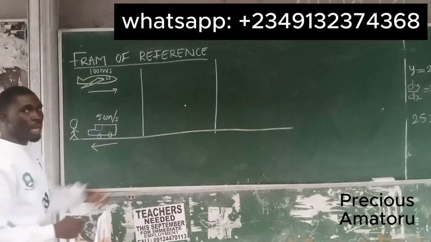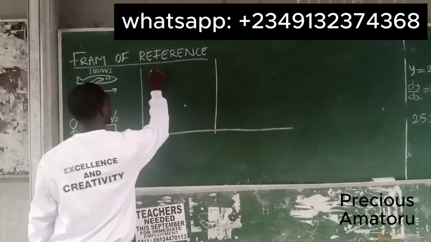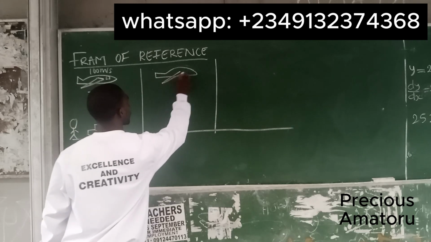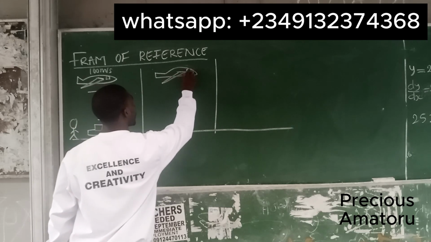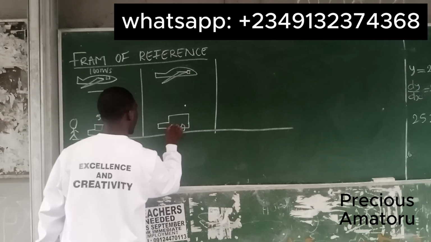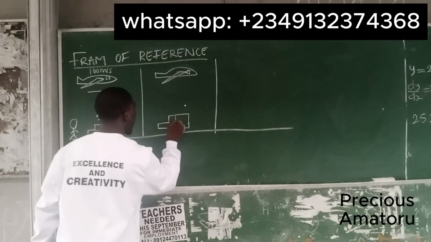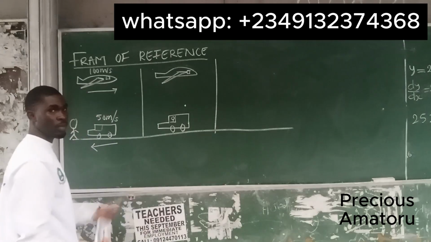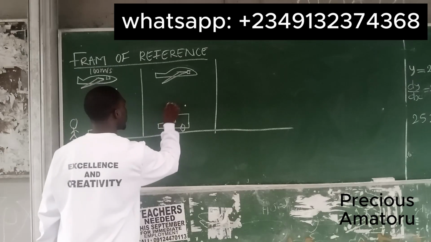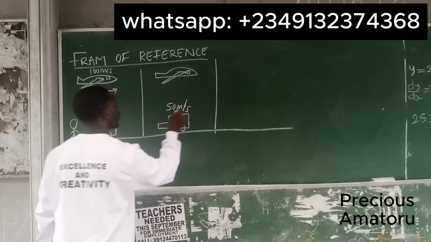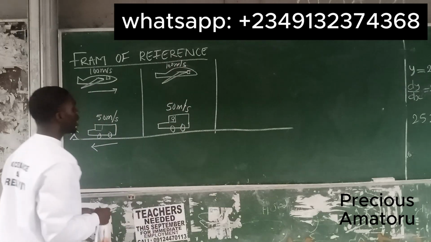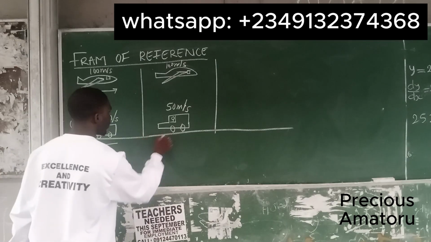Now let's take another frame of reference. Let's consider another scenario. So we have this plane, and this is the car. Now, let's assume that you are in the car, and the car is moving with a velocity of 50 meters per second, and the plane is moving with a velocity of 100 meters per second, and this is the floor.